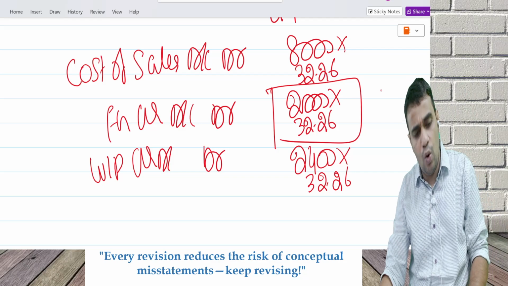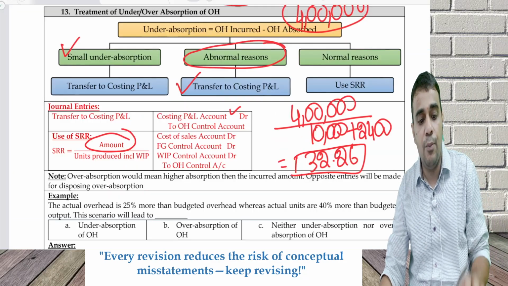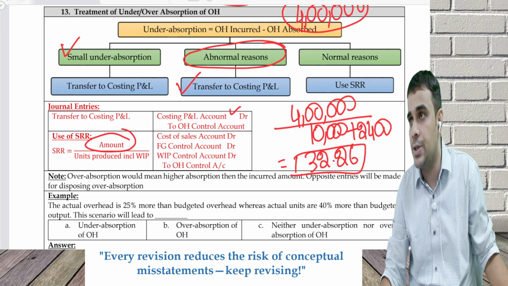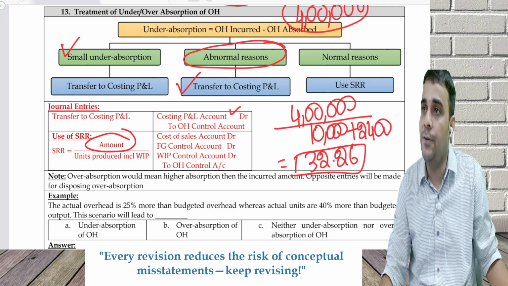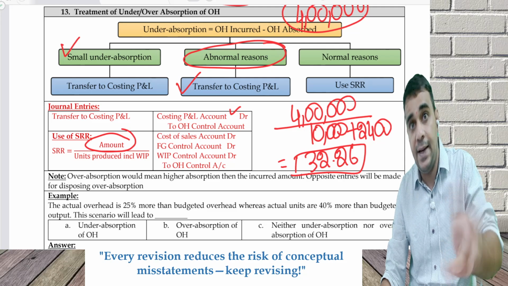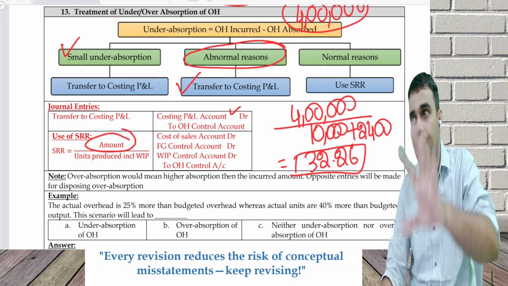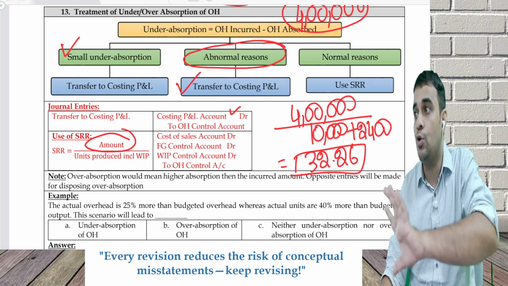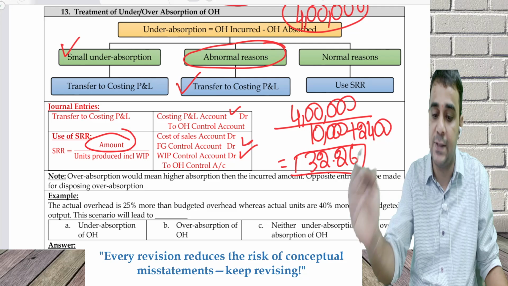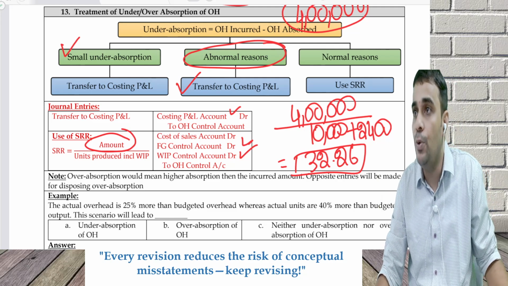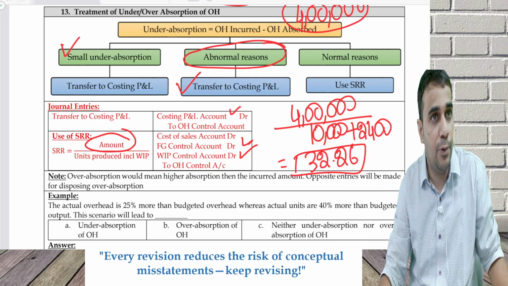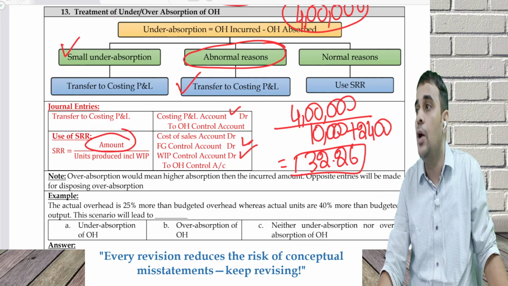Why two overhead controls? You'll learn later. So I am going to debit cost of sales: increase in cost, reduction in profit. I am going to debit FG control: increase in closing stock. On the debit side, expense went up and closing stock went up. No profit, no loss. Whatever you debit to these two places, no profit, no loss.